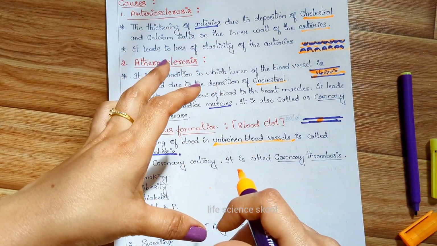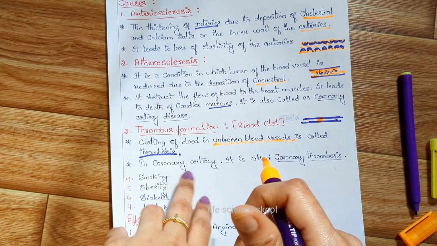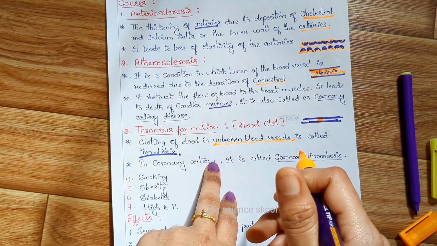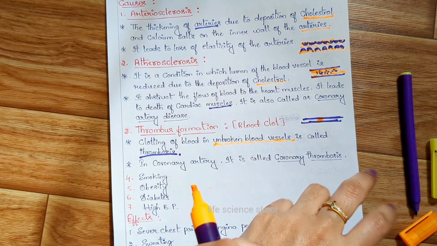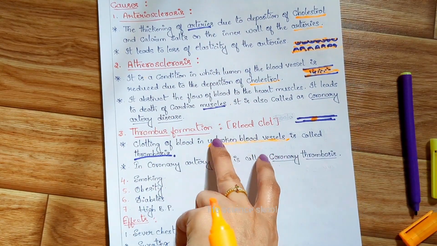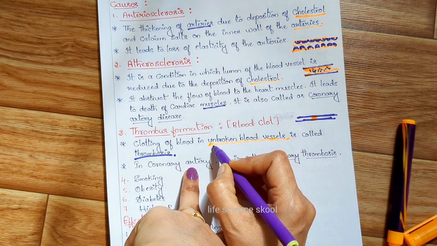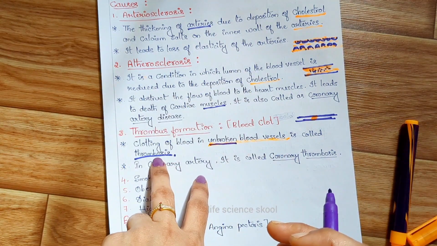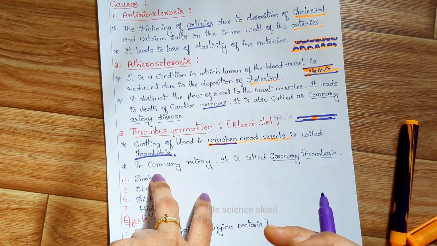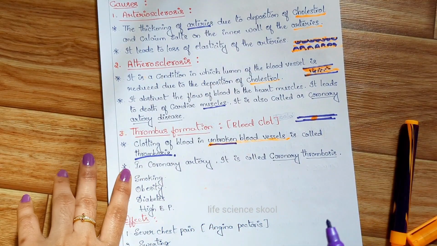Okay, if this kind of thing, that is thrombosis, is happening in the coronary artery, then it is called coronary thrombosis. So blood clotting shouldn't happen in an unbroken blood vessel. It shouldn't happen in an unbroken blood vessel. If that happens, that condition is called thrombosis. If this is happening in the coronary artery, then it is called coronary thrombosis.